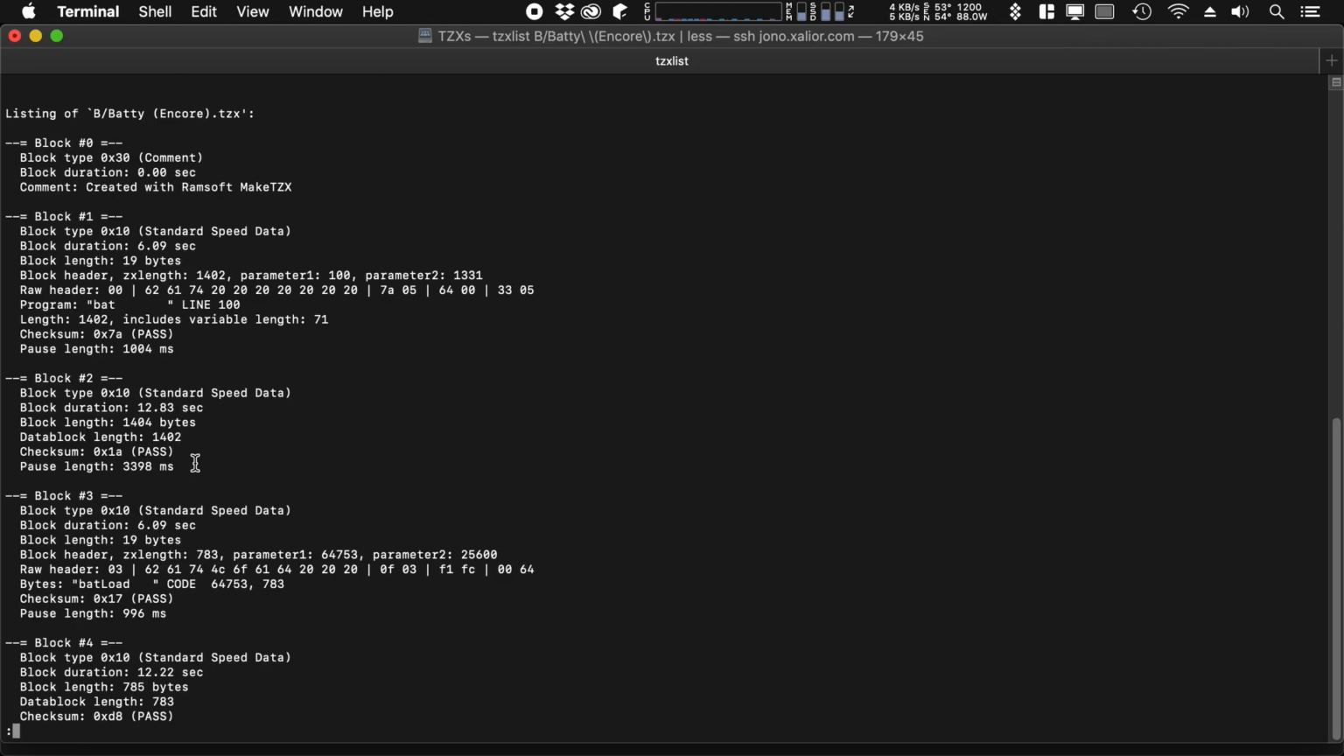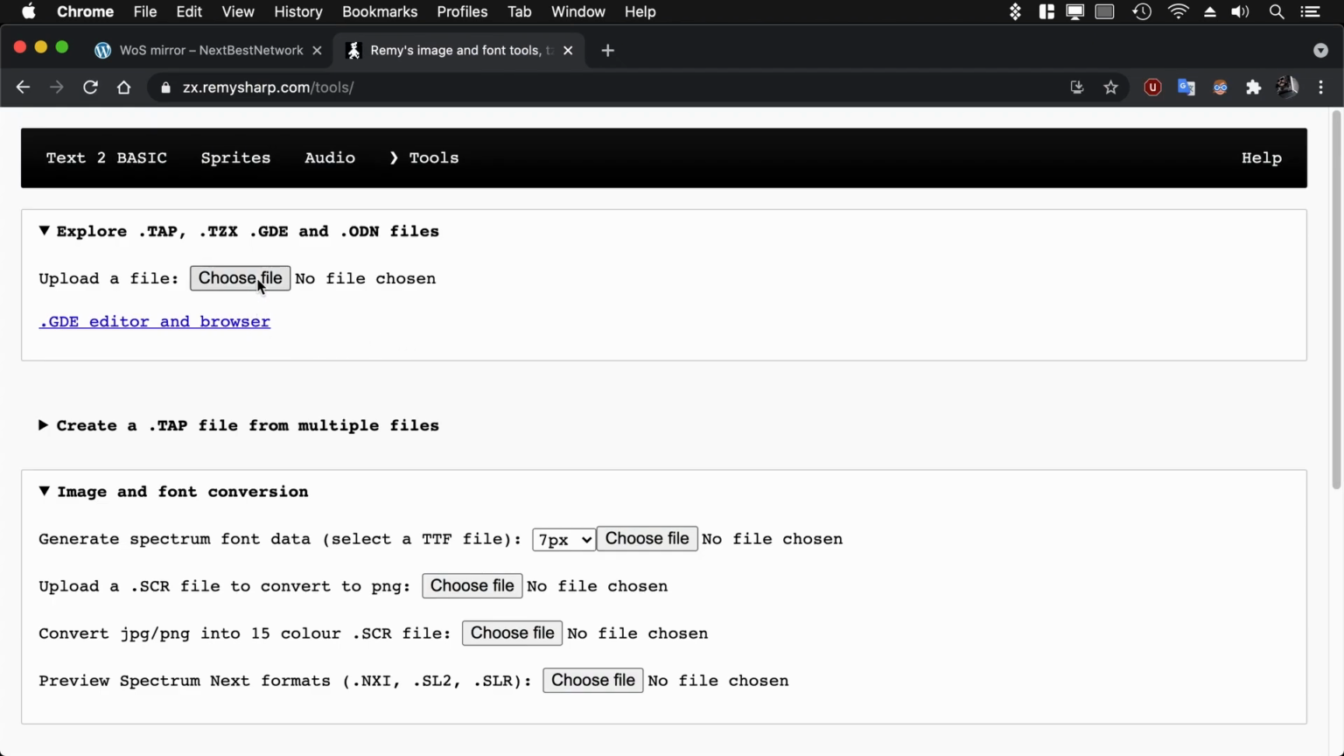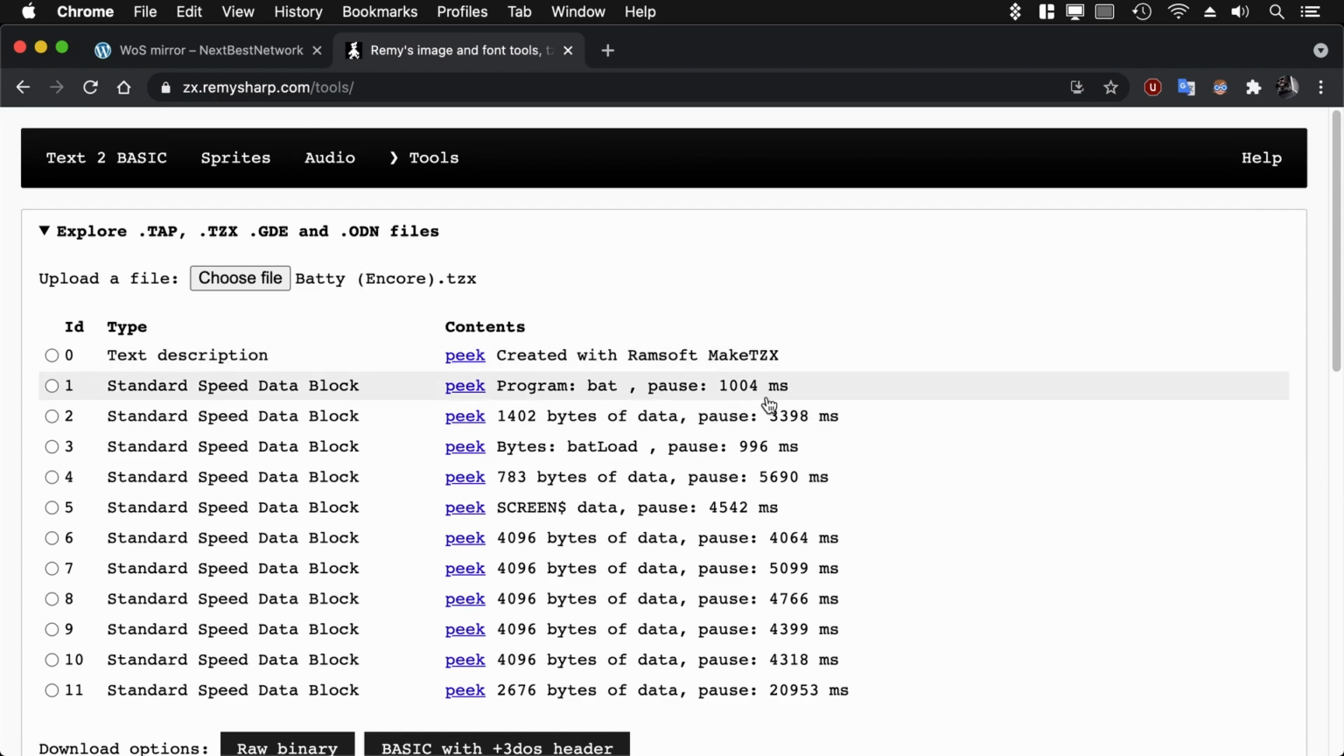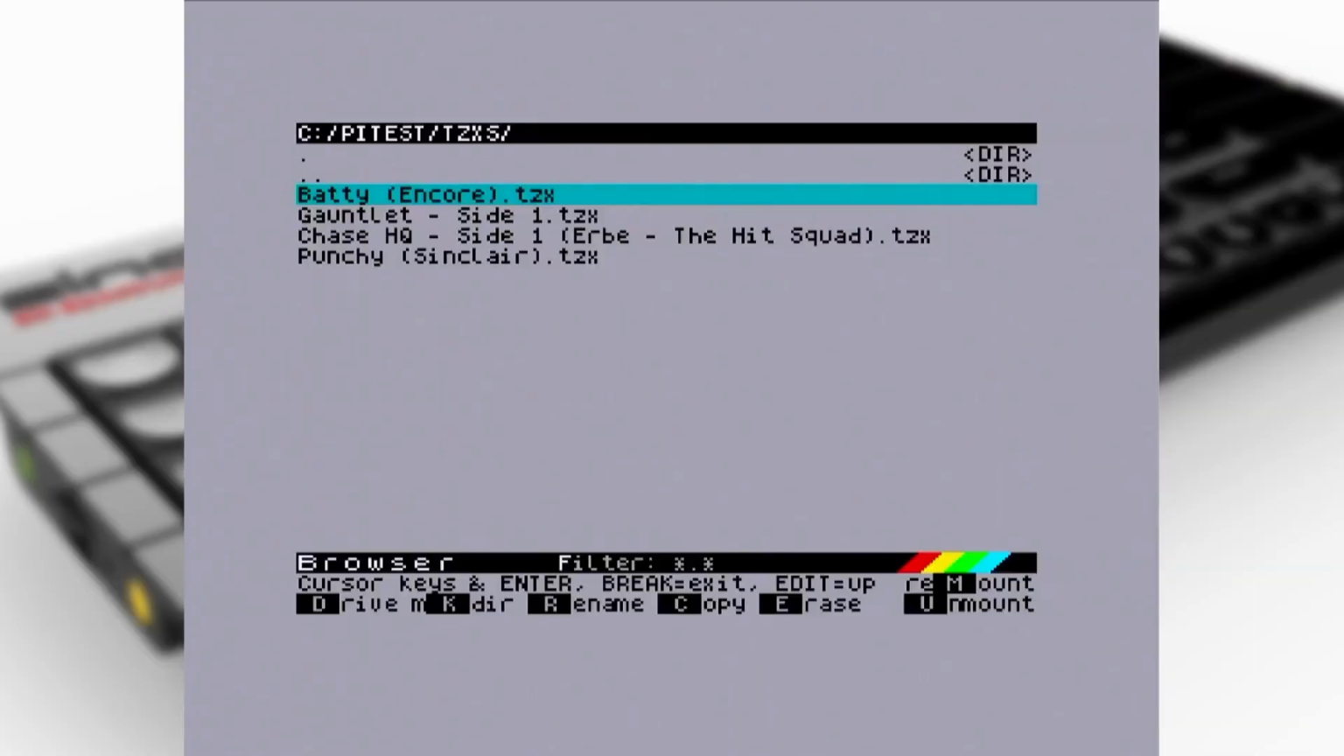Here you can see after the header, the second load block is 3.3, nearly 3.4 seconds long, and it's a pause length there. I didn't trust my tools, which is some stuff I was playing with out of the repo for Fuse. So I tried Remy Sharp's amazing web viewer, and here you can see it's the same 3.398, and also the pause after the header for the next placeholder is 5.6.